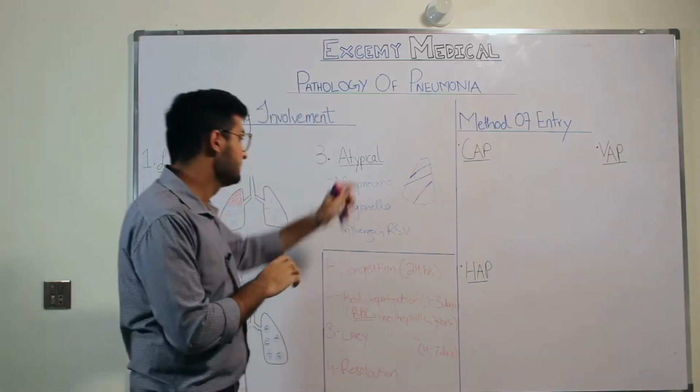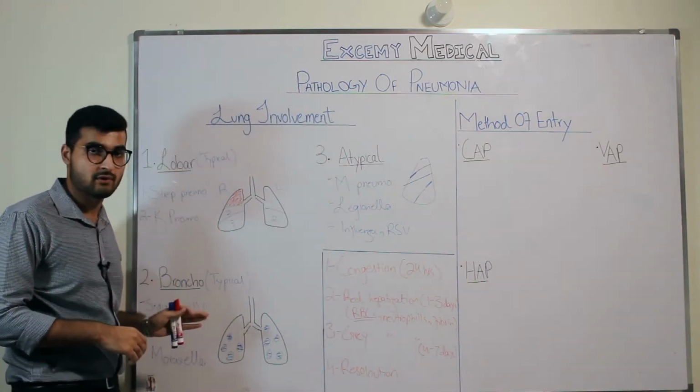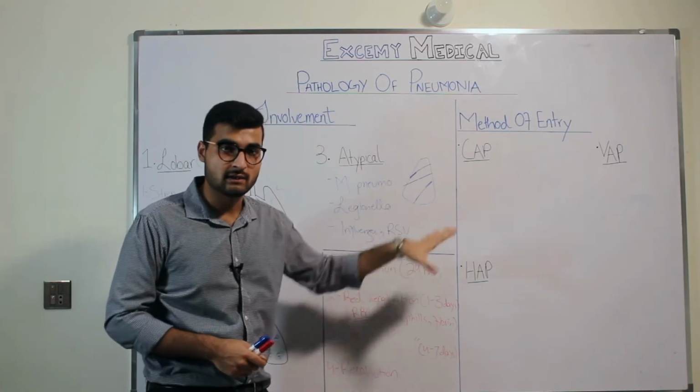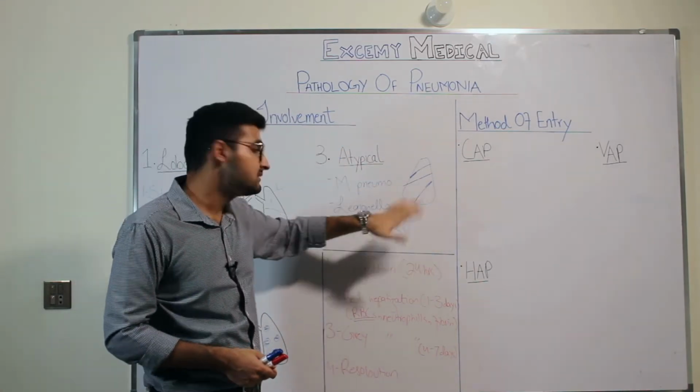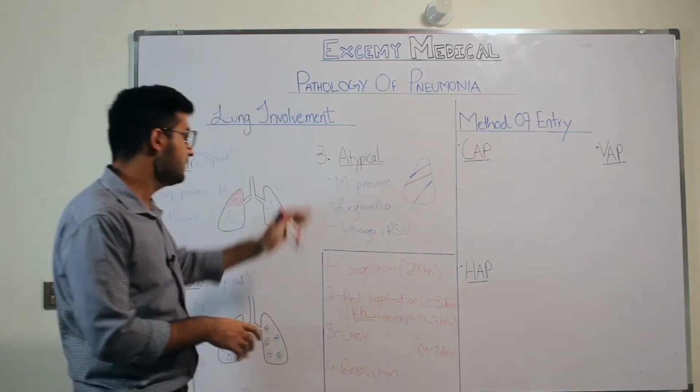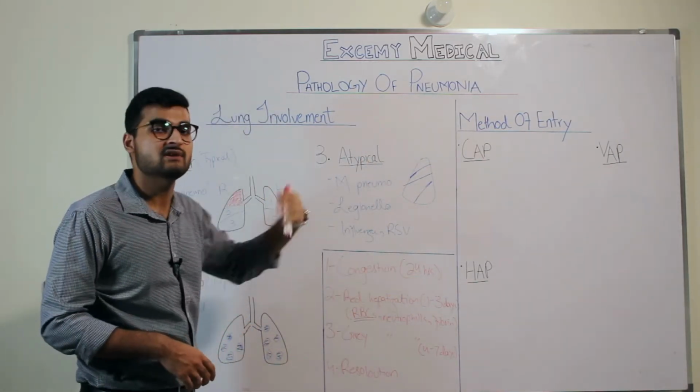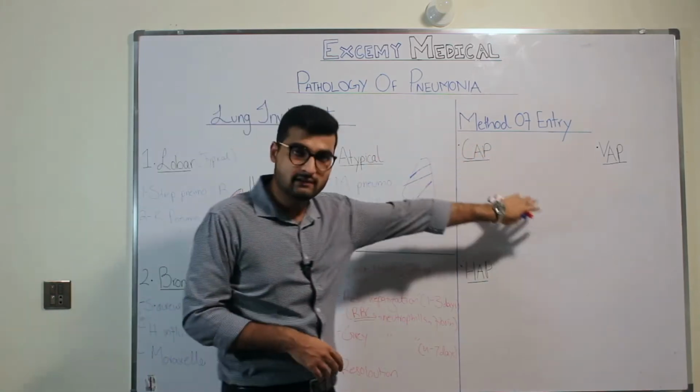Like this is something that is very much different from lobar pneumonia and bronchopneumonia. Hence, we call it atypical pneumonia because the symptoms are different and you don't get any consolidation, but you get infiltrates. Now, we will talk about the different signs and symptoms in a little while. Let's talk about the other classification.